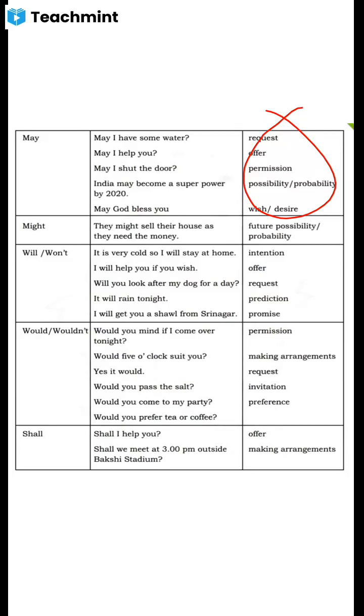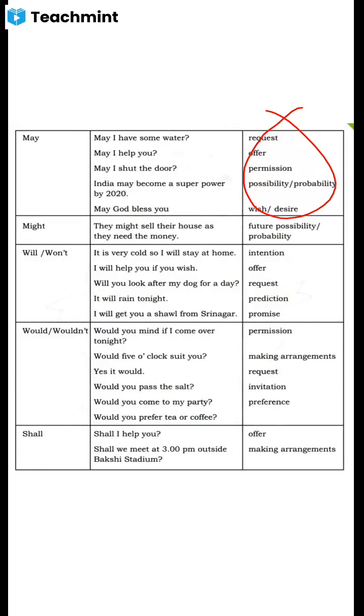And probability or possibility, how do you say? India may become a superpower by 2020. Like that, may God bless you. Suppose you are wishing someone a desire: I wish you happy birthday, may God bless you. Got it? So if you wish someone, you can use may. It's a formal word.